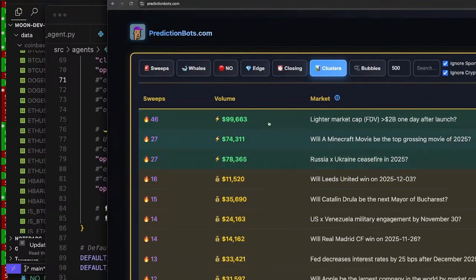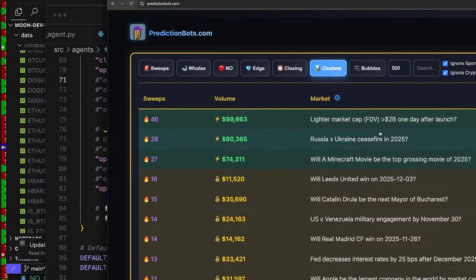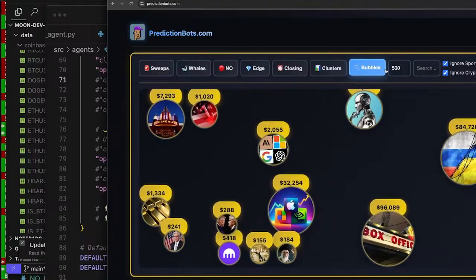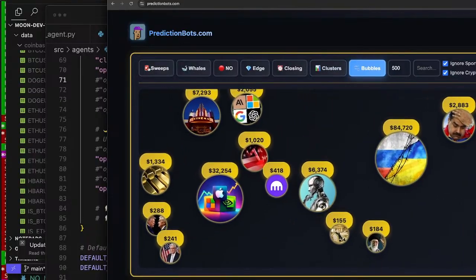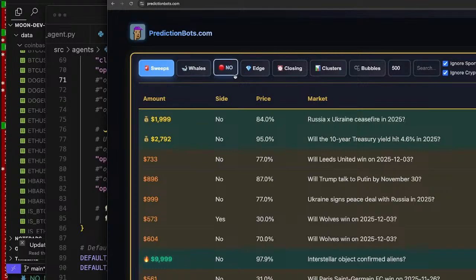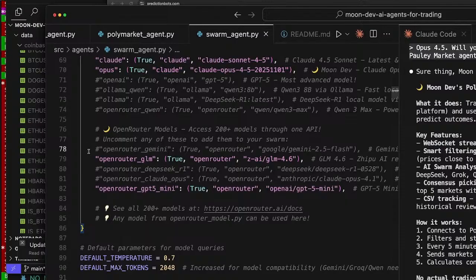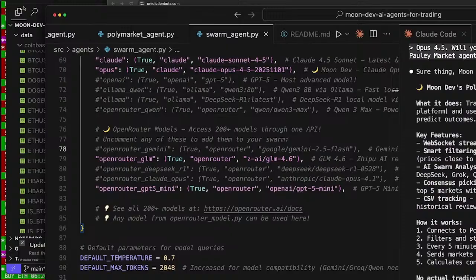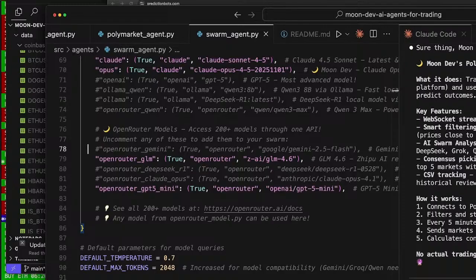Clusters are interesting. These are a bunch of people buying things, and I can see a bunch of people are trading in this lighter market. Okay, Russia times Ukraine. Then we got the silly little bubbles, but they're kind of fun. This just shows you the markets that are traded. I don't know. I think this is a great way to come up with new algo ideas. And then I bring it back to the code, because if you can visualize it, then if you're seeing it all day, that's why I have this stuff on my screen. I have all of these trades and things on my screen for that reason. Because if I can see the data all day, I can see the order books start to whip up. I can kind of make different algorithms in my mind.